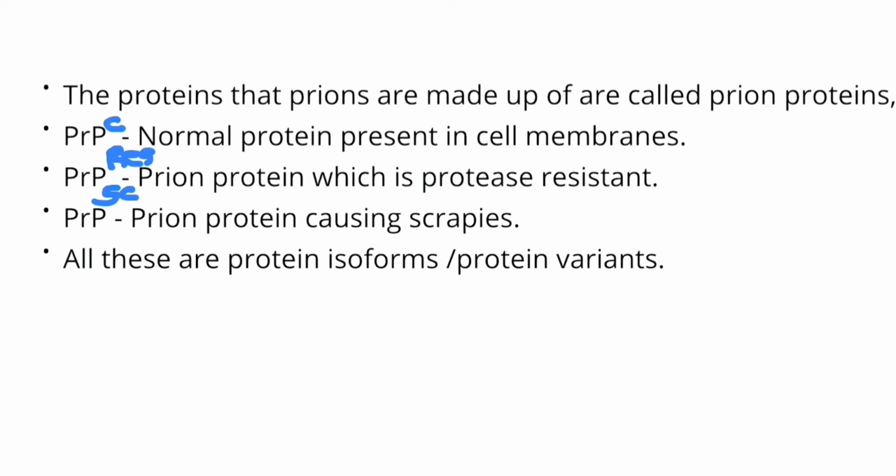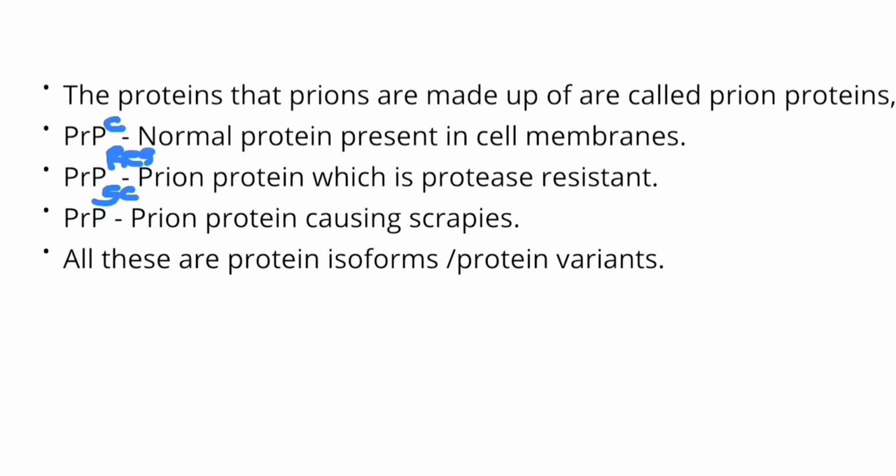The third one is PrPSc, which is the prion protein causing scrapie. It is from the same family, but now it has misfolded in a different way, and this particular prion causes scrapie. So if any normal protein comes in contact with this prion protein, it will cause scrapie, which is again a fatal disease.